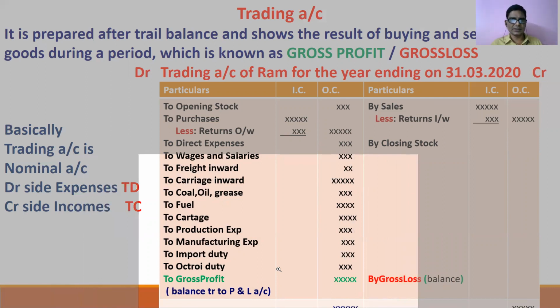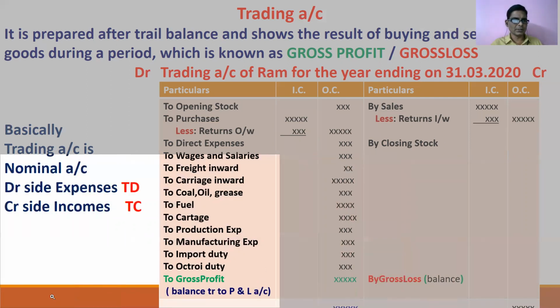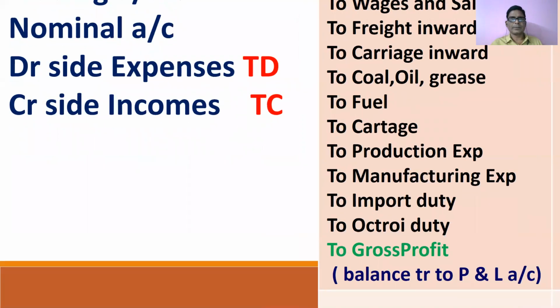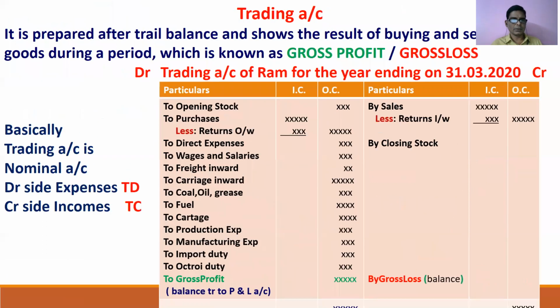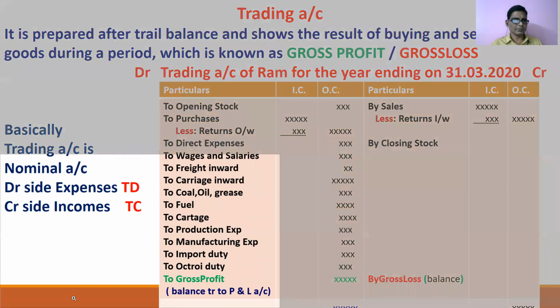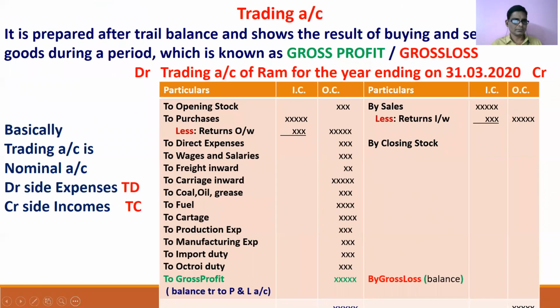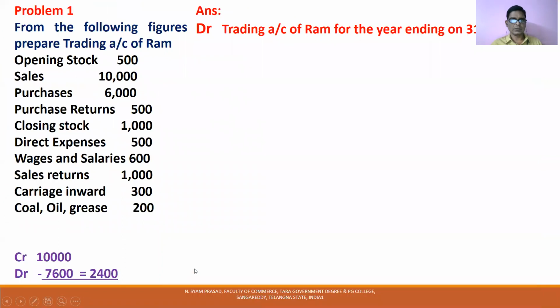So now we discuss one example here. I have given a small problem.